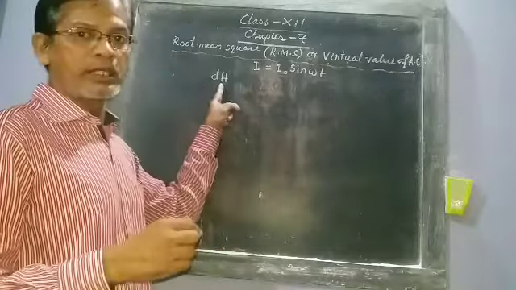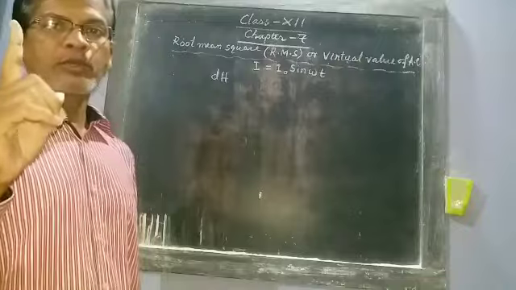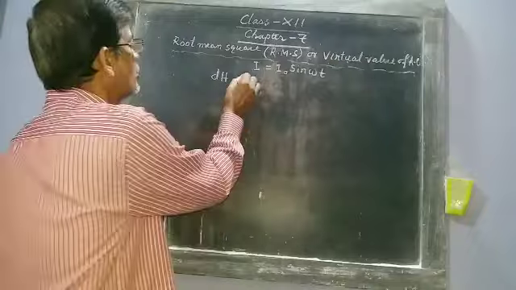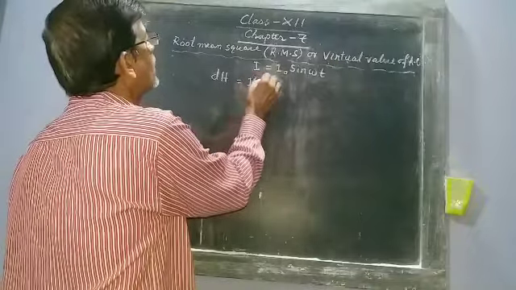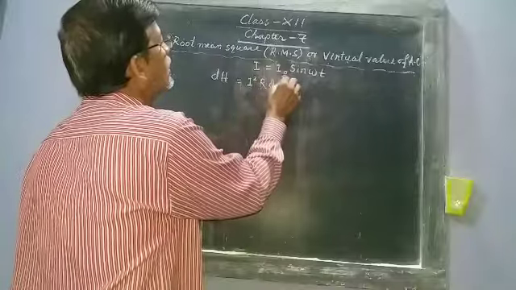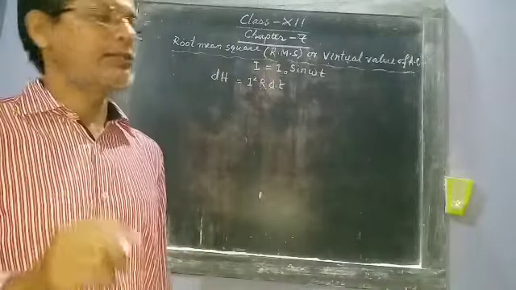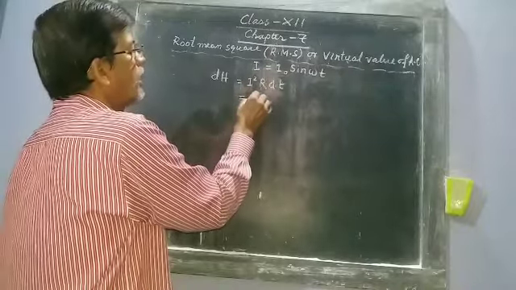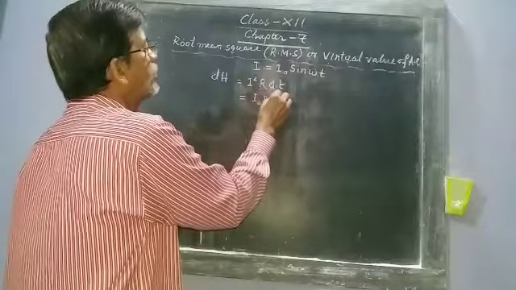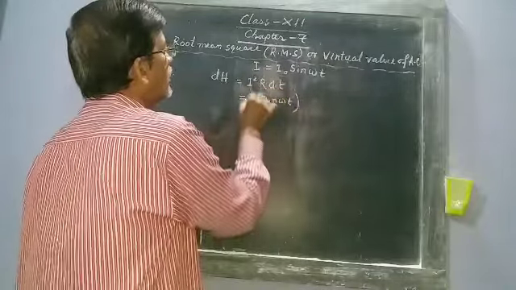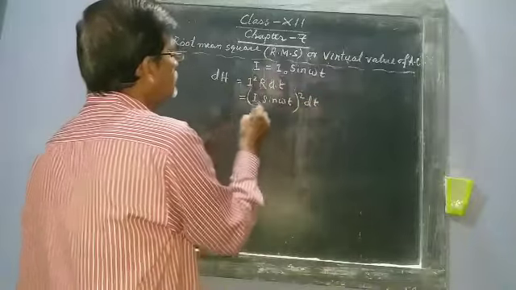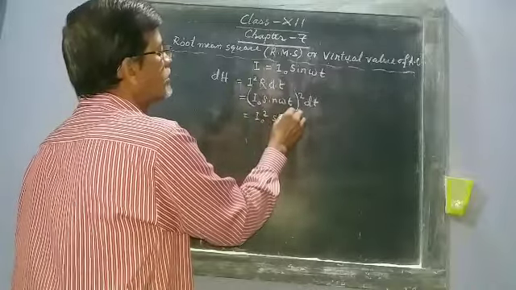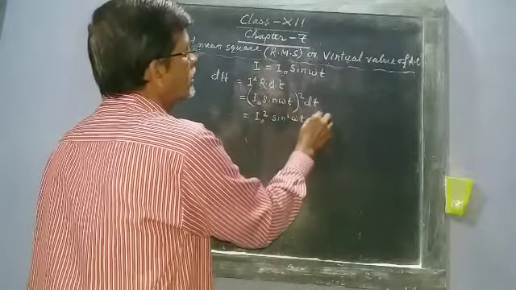So dH, the expression for heat is H equal to I square R T. So this will be I square R dt, because the time is dt. Now what is the value of I? I is I naught sin omega t. So this is I naught square sin square omega t dt.